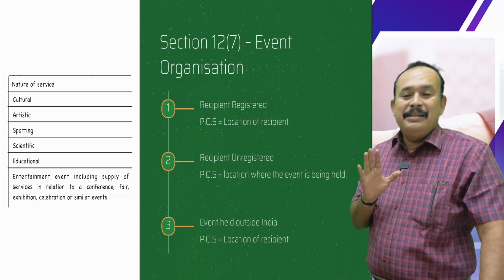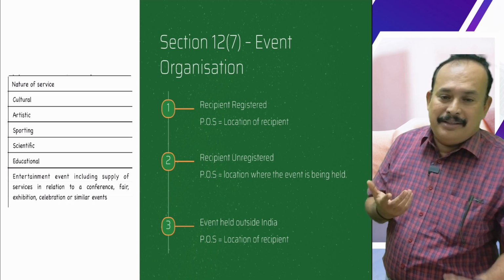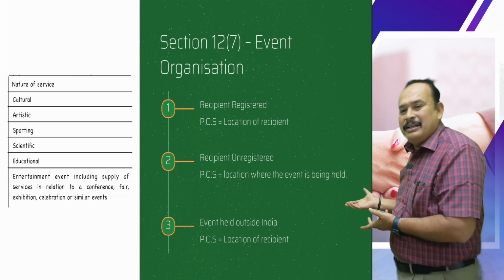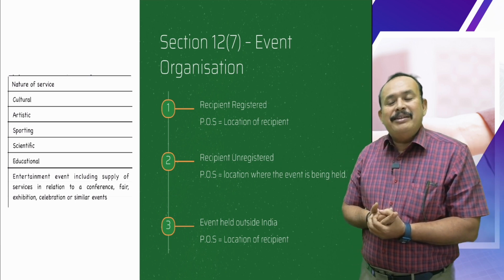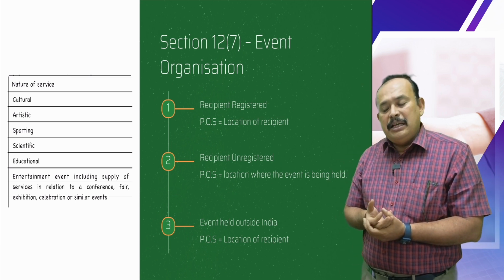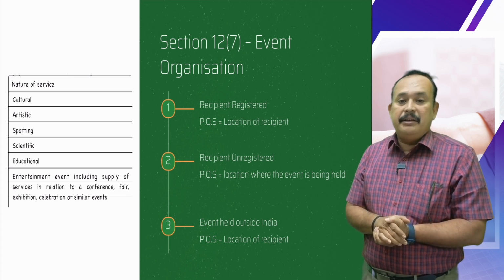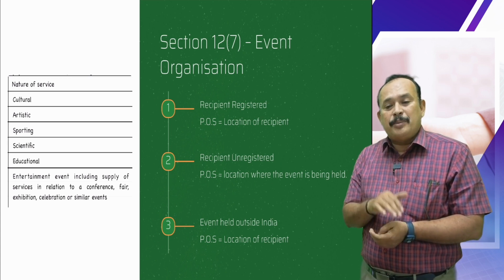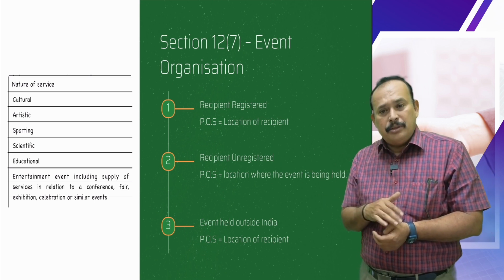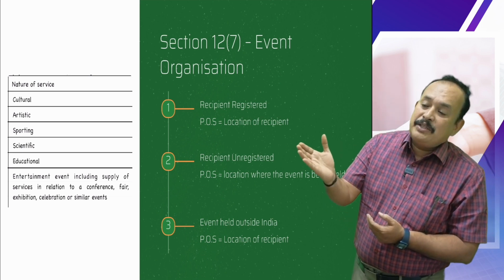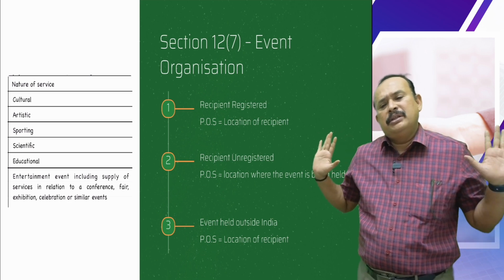So here a little bit more memory recall is required. Simple, only memory recall is required here, nothing else. Place of supply for event organization: a person organizing an event, for him, what is the place of supply? Have you provided these services to a registered person? Yes, sir. Then the location of the recipient is the place of supply. That's it.